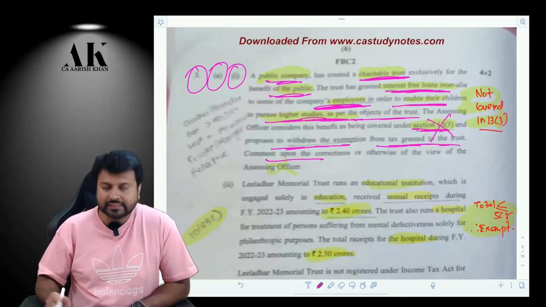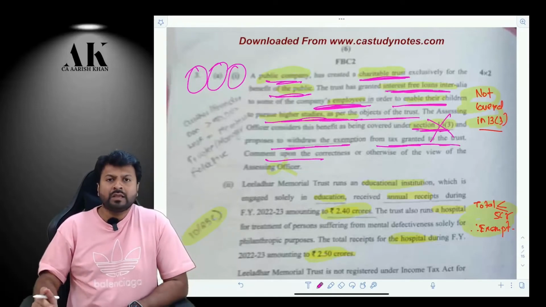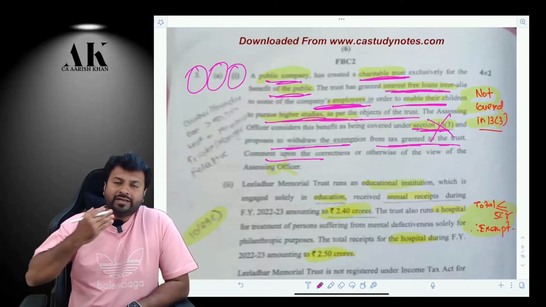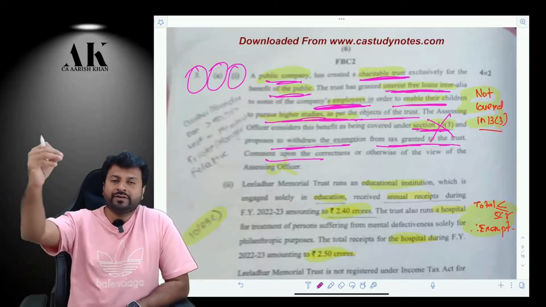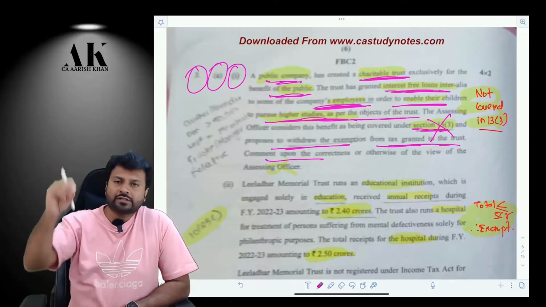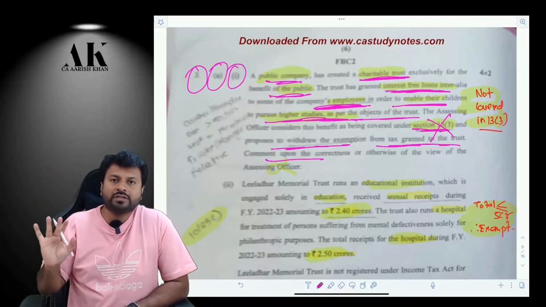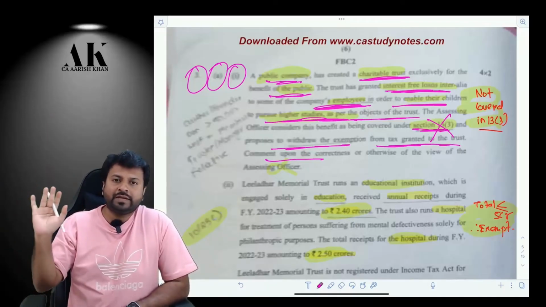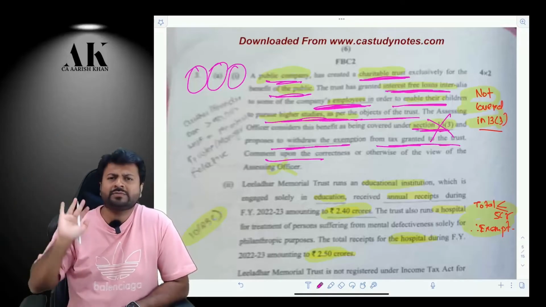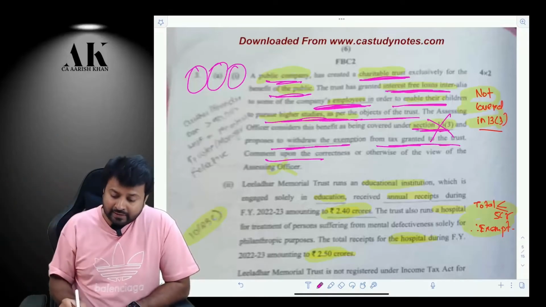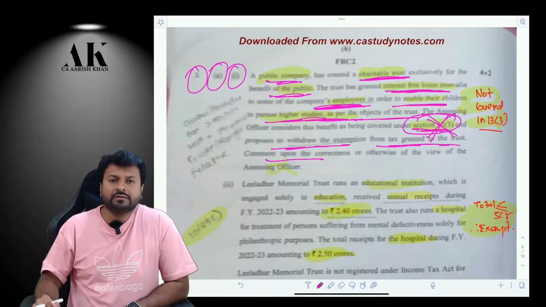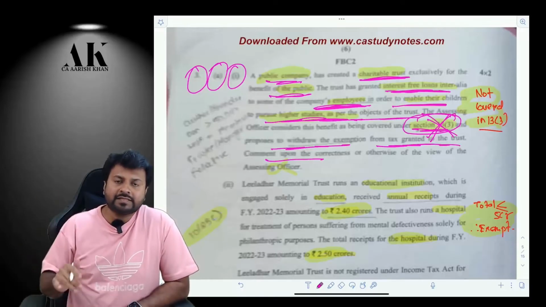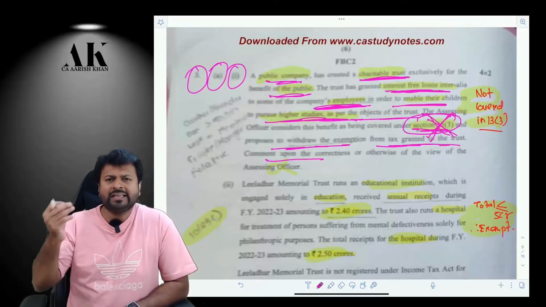First of all, this transaction is not covered in 13(3). Why? Because 13(3) is applicable when the trust provides benefit to certain specified persons. Now, if you see the list of specified persons, it is nowhere mentioned that the employees of the company can be considered as specified persons. The very stand taken by the assessing officer itself is incorrect. 13(3) cannot be made applicable.